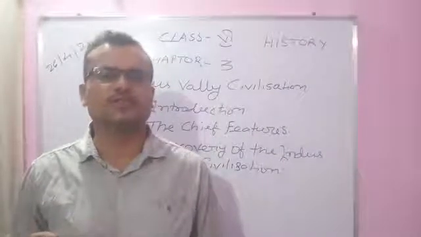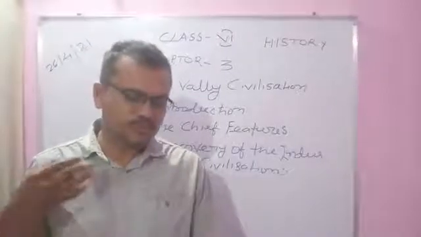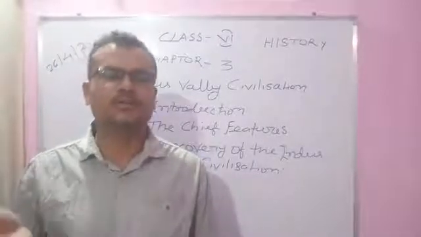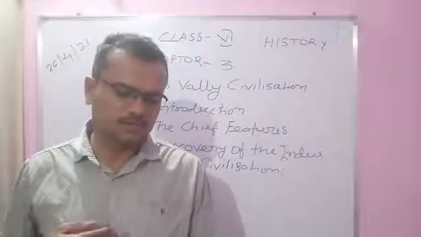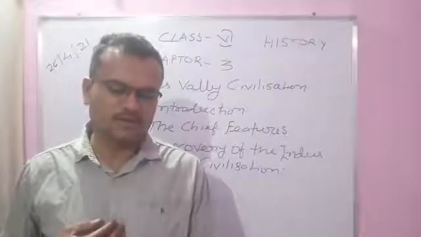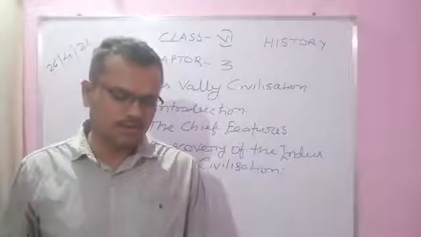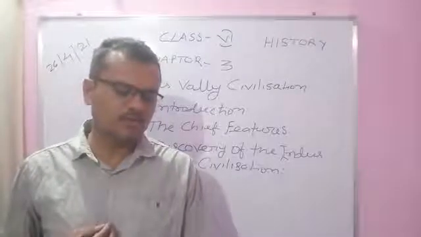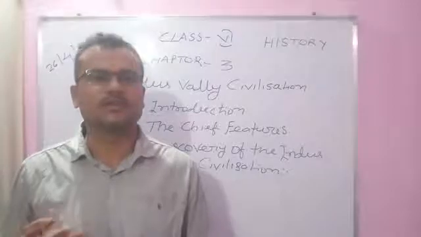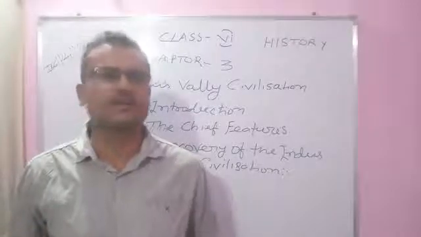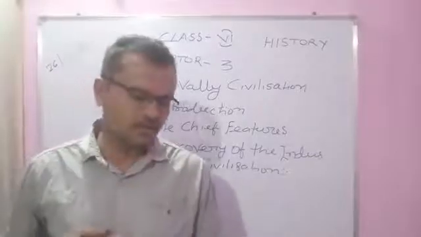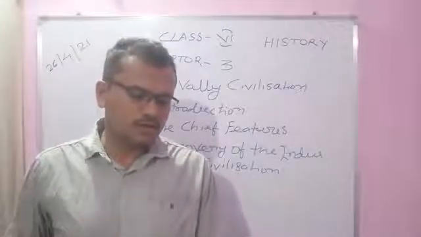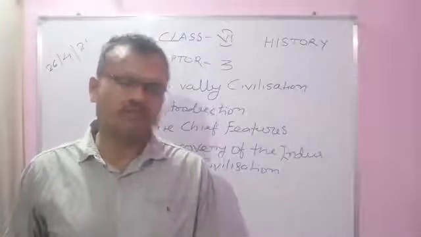And these things, the settled way of life and economic stability, are a result of successful farming and regular food supply.